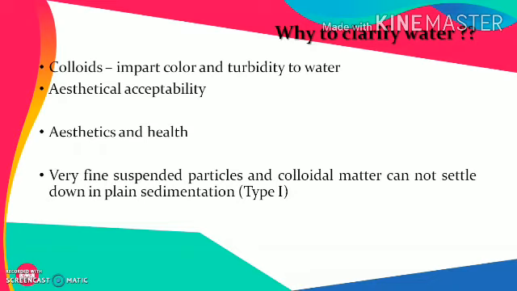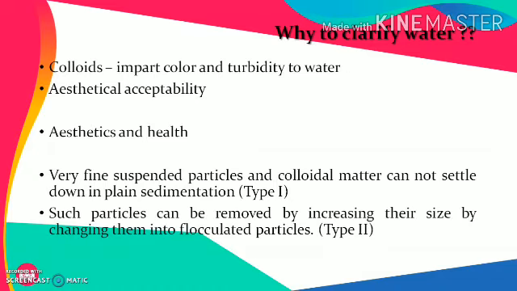Very fine suspended particles and colloidal matter cannot settle down in plain sedimentation. So at the water treatment plant, such particles can be removed by increasing their size, by changing them into flocculated particles, which is type 2 sedimentation. We will try to understand this in depth.